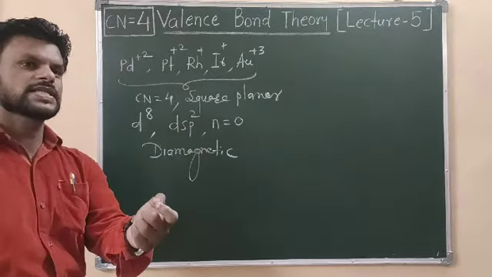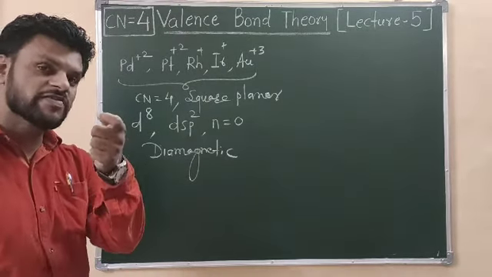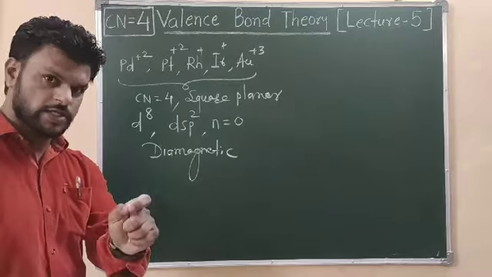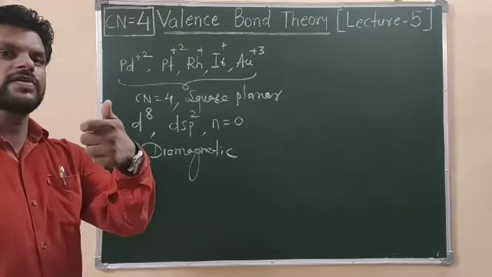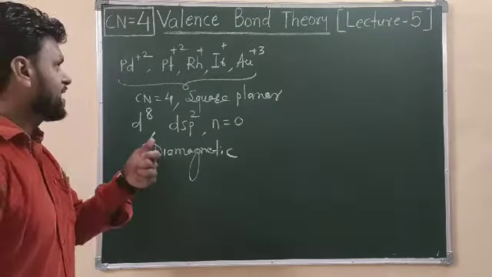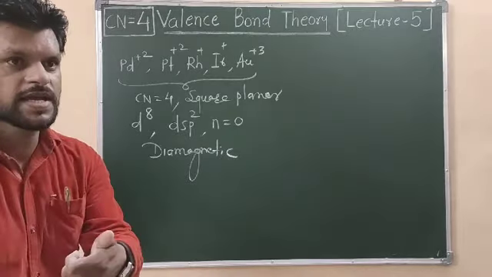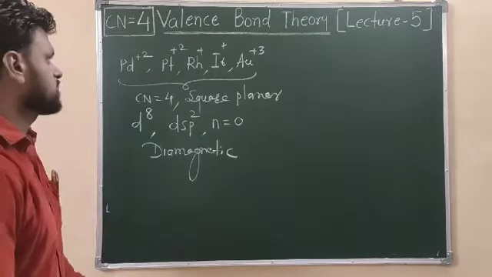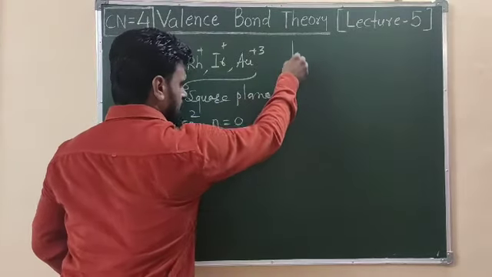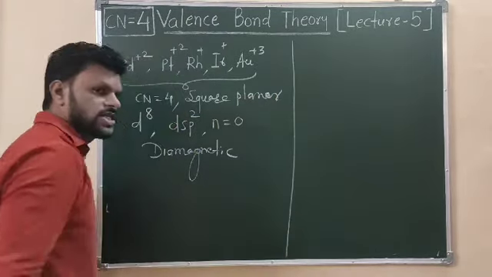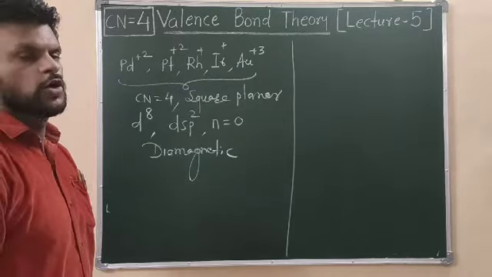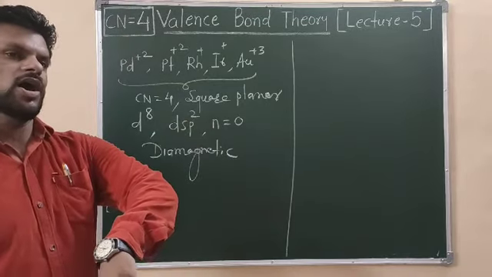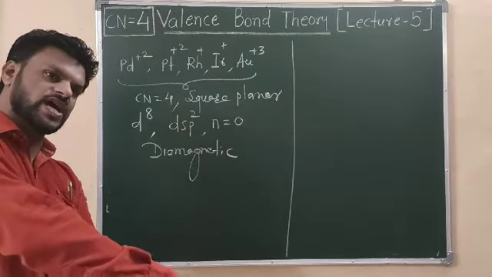We have discussed that nickel +2 with a weak field ligand will give sp3, and nickel +2 with a strong field ligand will show dsp2 hybridization. This means there is a tendency of nickel +2 to show either tetrahedral or square planar geometry.